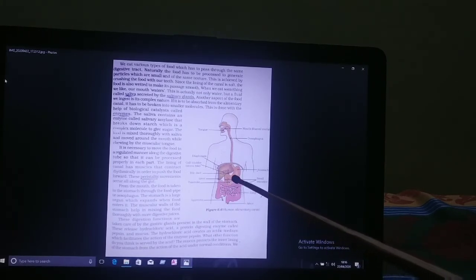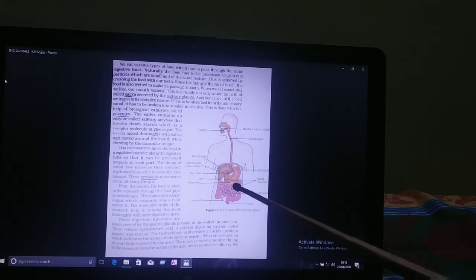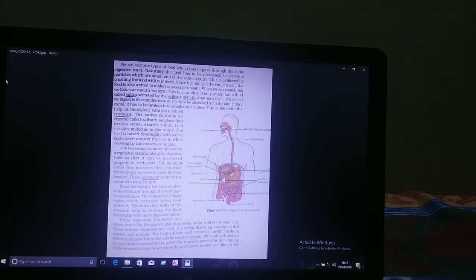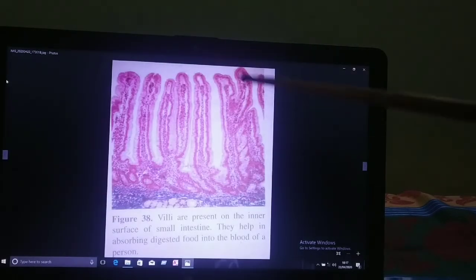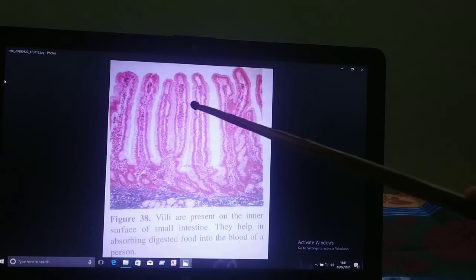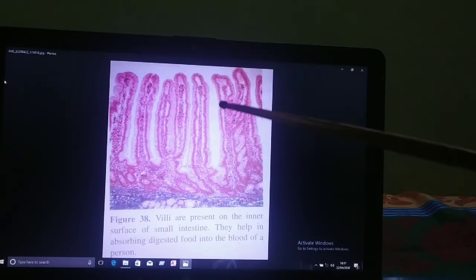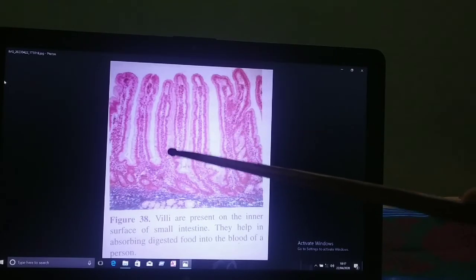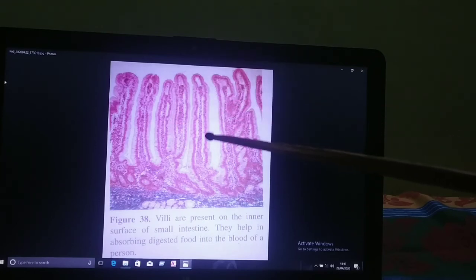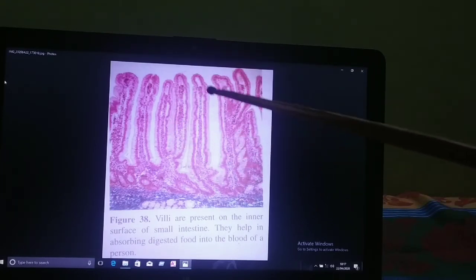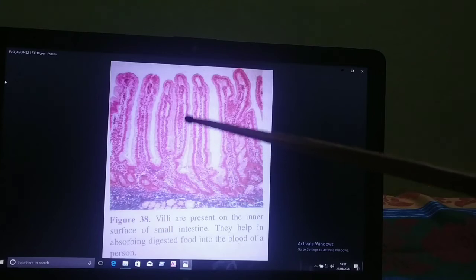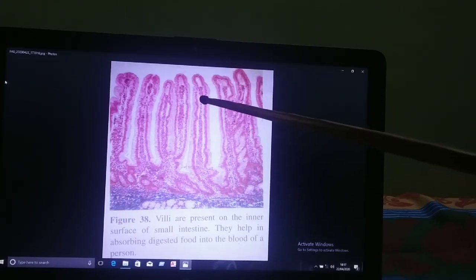In the wall of the small intestine, there are finger-like projections, which I'll show you here. These finger-like projections are known as villi. The villi are surrounded by numerous blood vessels. When complete digestion takes place, the villi absorb the digested food and it is supplied to all parts of the body by the blood vessels.